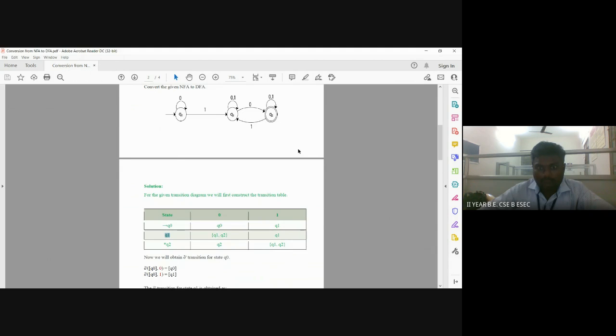And (Q2, 1) means self transition Q2 and also Q1, so Q1 and Q2.